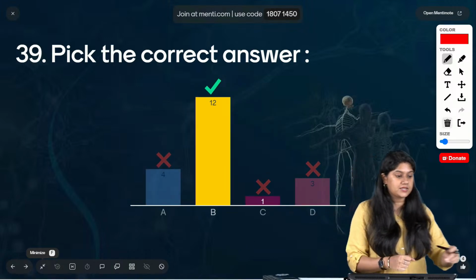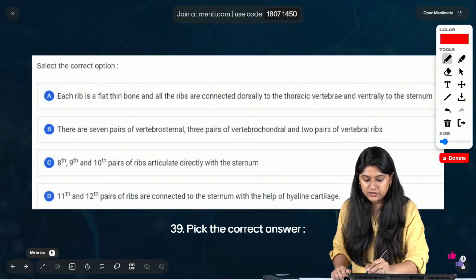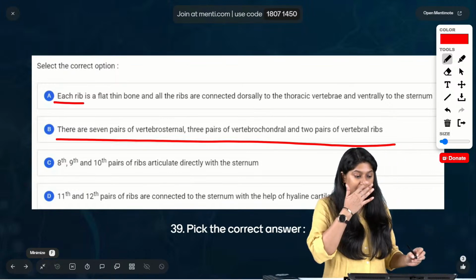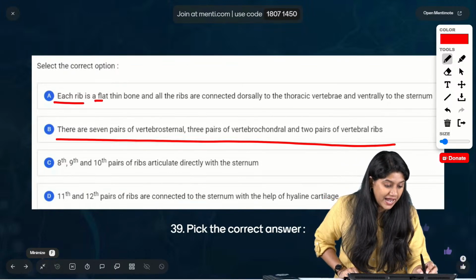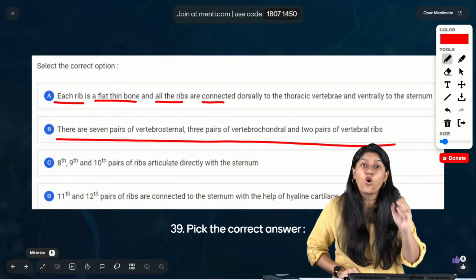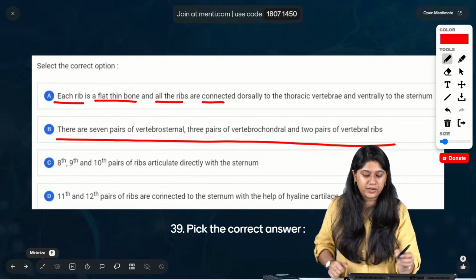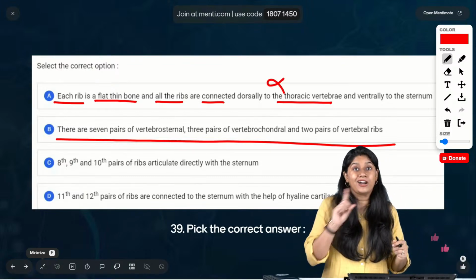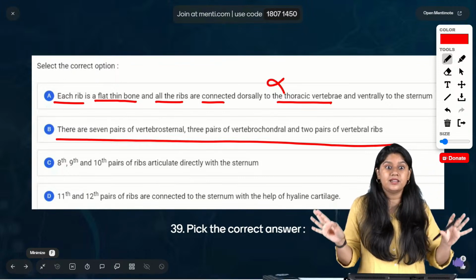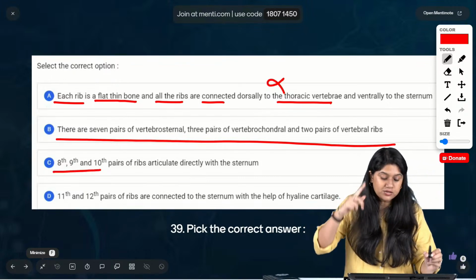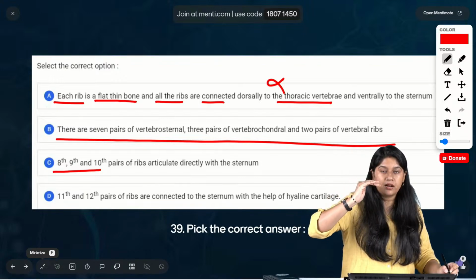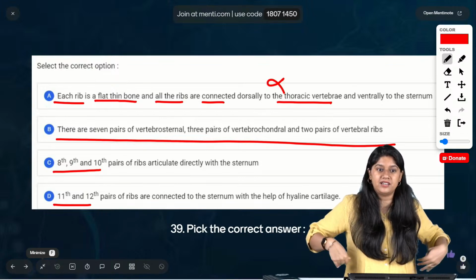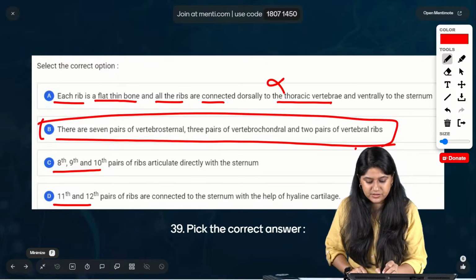Very good. Option number B is the correct answer, everyone. Option A says each rib is a flat, thin bone and all the ribs are connected. Not all the ribs are connected dorsally to the vertebral column, right? Of course only 1 to 7 are connected, the rest, 8th, 9th, 10th, 11th and 12th, are not. The 8th, 9th and 10th are connected to the 7th in front, but they are not individually connected to the sternum. And the 11th and 12th are the floating ribs, they are not connected anywhere. Clear? So of course option number B is the correct answer.